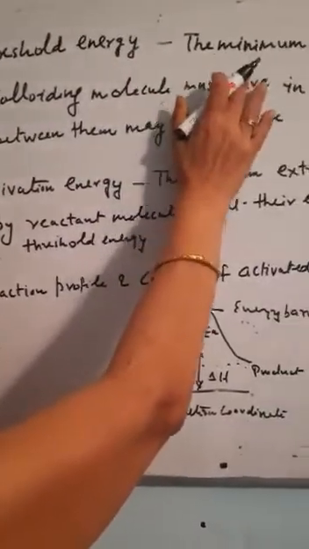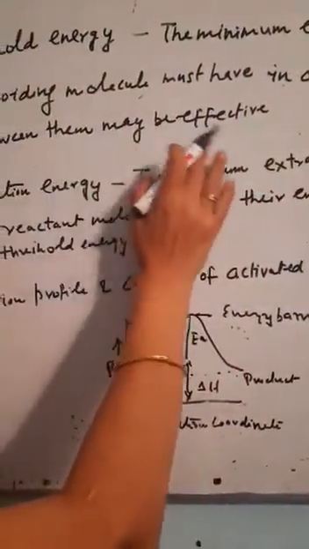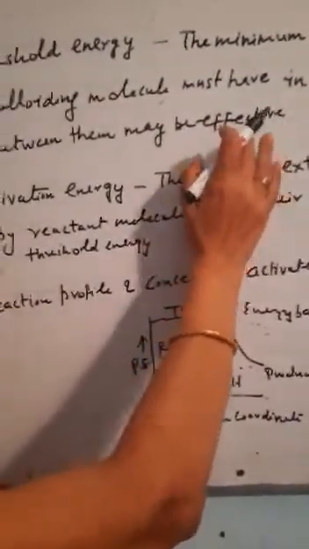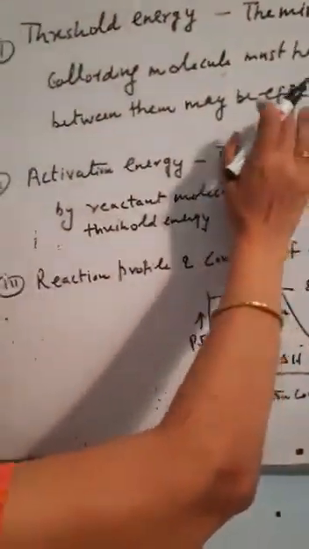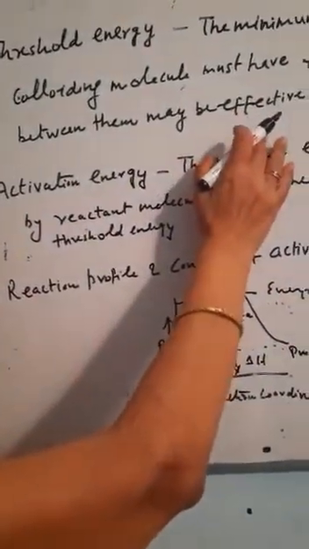It is the minimum energy which the colliding molecules must have in order that the collision between them may be effective. All the effective collisions result in product, but the collisions that take place at room temperature are not effective.